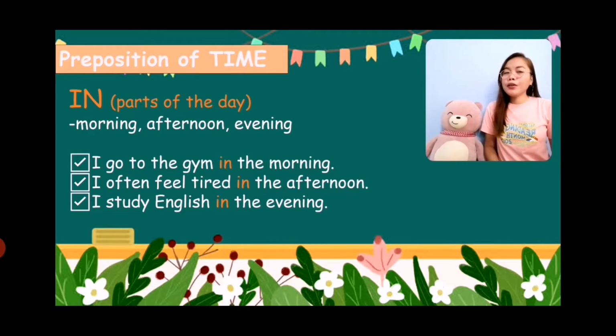Next, how about if we use in as a preposition for parts of the day? We pair this only with morning, afternoon, and evening. For example, I go to the gym in the morning. I often feel tired in the afternoon. I study English in the evening. So again, we use in for morning, afternoon, and evening.